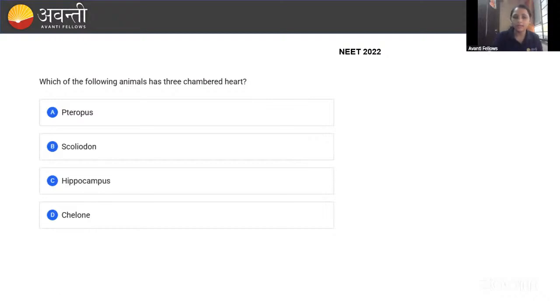Which of the following animals has a three-chambered heart? They will not give you reptiles, amphibians, guys. They will give the example. You have to remember the examples. Okay, you can answer me in the chat box and in the poll also. I am running the poll. Yeah, you can answer me in the poll, guys.